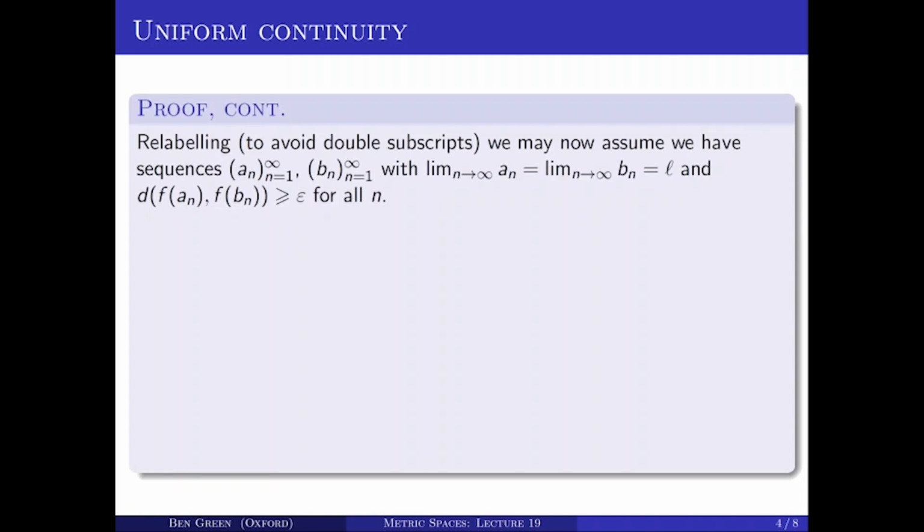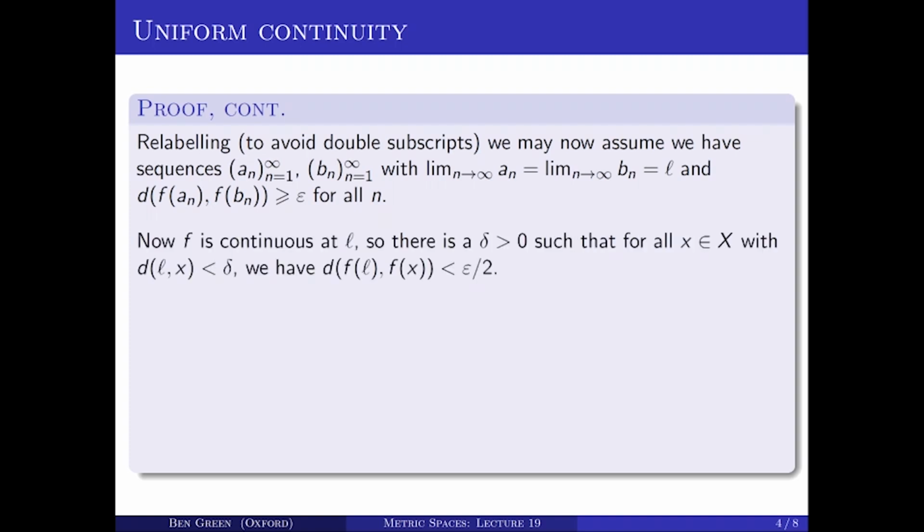So now I'm going to suppose that I have sequences A_n and B_n, with the limit of A_n being the same as the limit of B_n being L, and the distance between f of A_n and f of B_n being greater than or equal to epsilon for all n. So this is just a relabeling. It might have been slightly less confusing if I'd called the new sequences, I don't know, V_n and W_n, but I didn't. So this is just a device to get rid of the double subscripts.